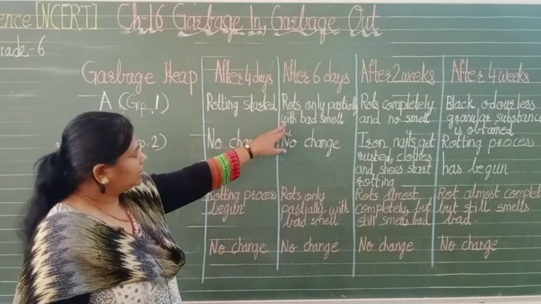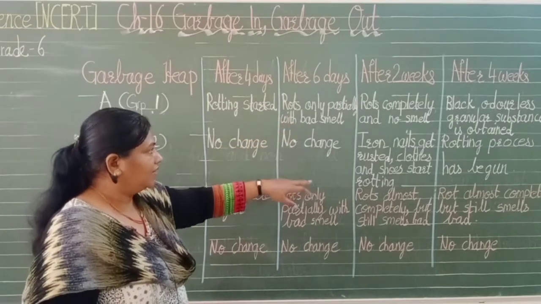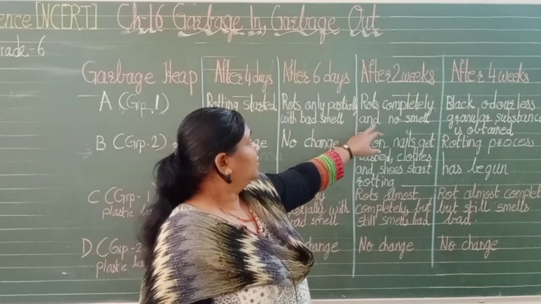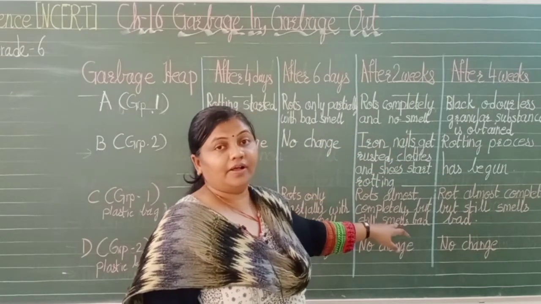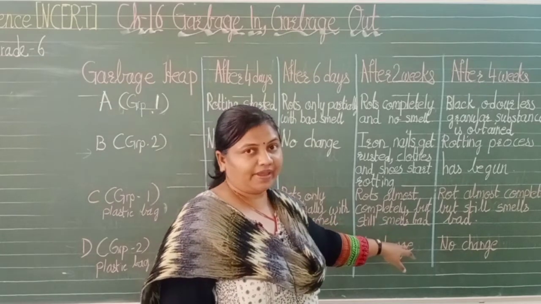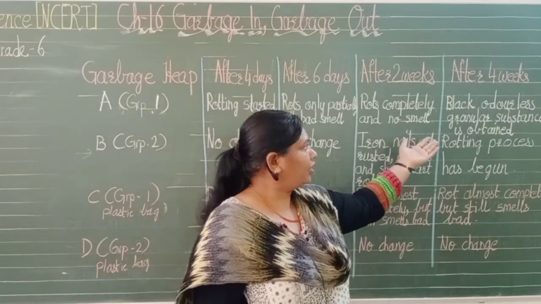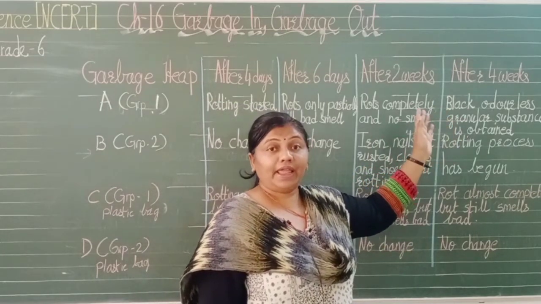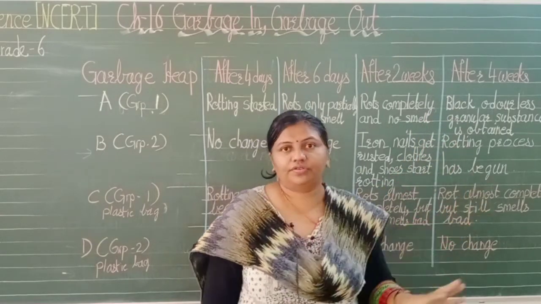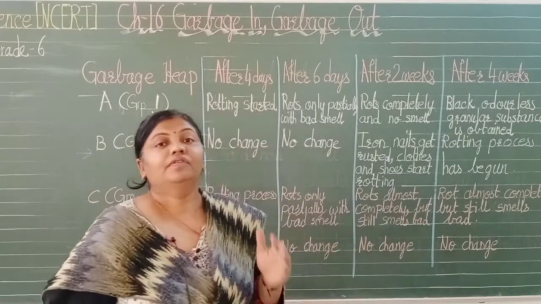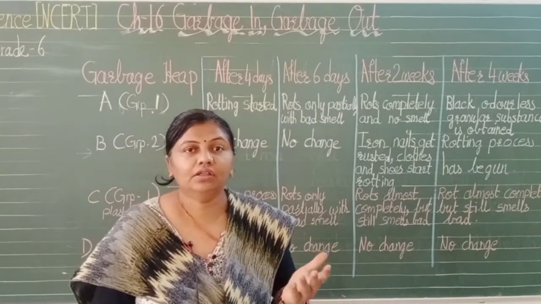See, first it started partially. Here there is no smell, but when we kept it in a plastic bag, it still smells bad. What about after 4 weeks? A colorless black granular substance is ready here, but there it is not ready. Same thing with the cloth items and the chips.